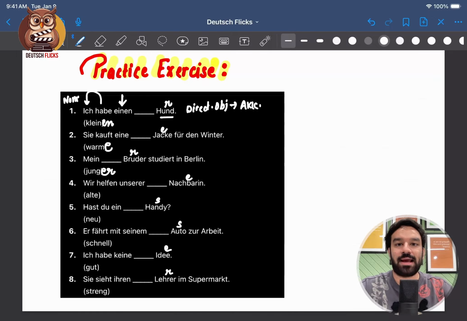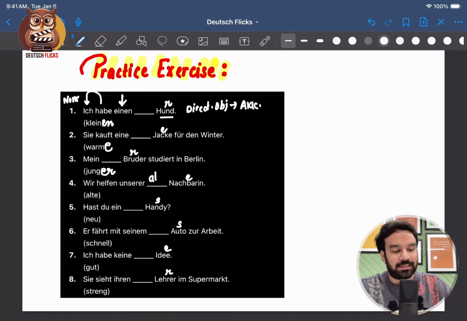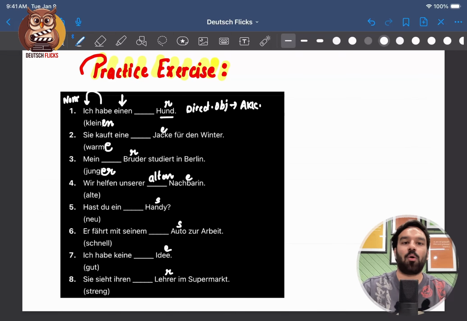Nummer 4. Wir helfen. Now do not read it further. Helfen is dative. That means adjective ending will be en. So wir helfen unserer alten Nachbarin. We are helping our old neighbor. So for dative case adjective ending en, for plural adjective ending en, and for accusative case masculine adjective ending en.